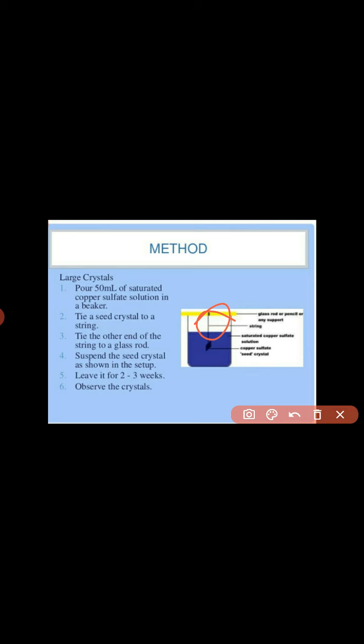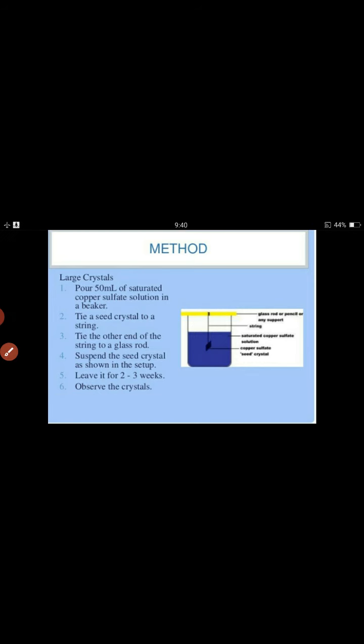Tie the string, and here the seed is present. That seed is the copper sulfate seed. So now that string is attached with the seed of copper sulfate.